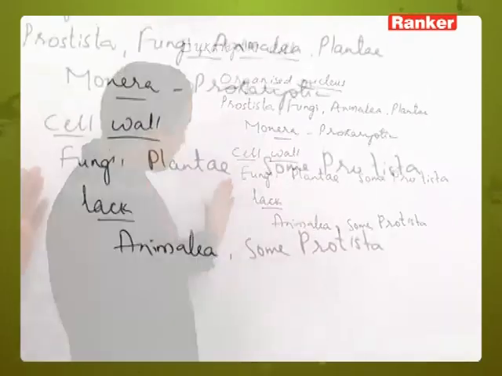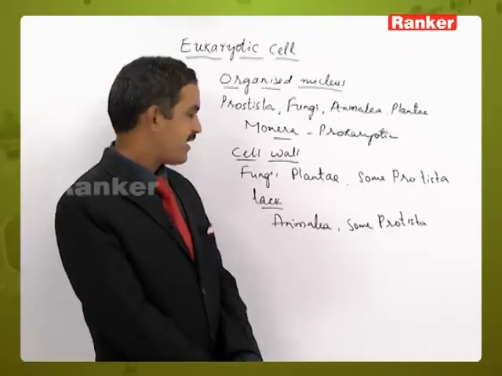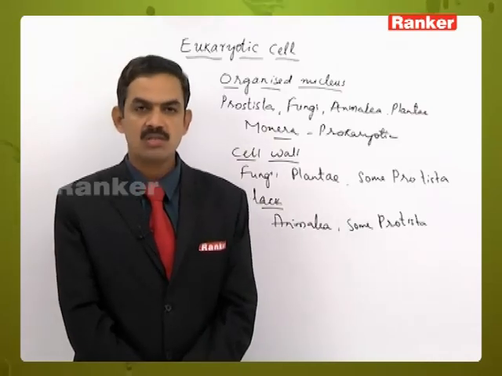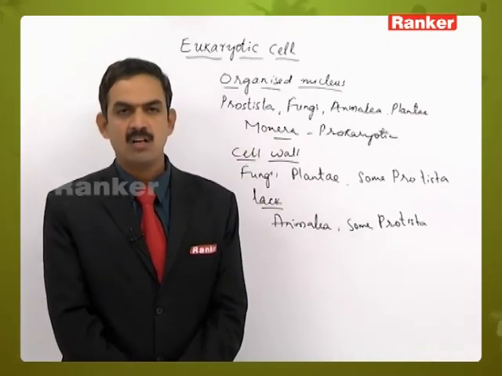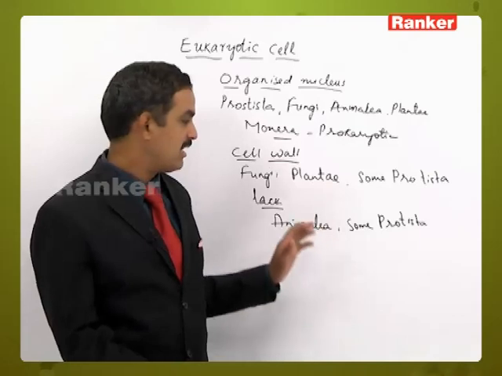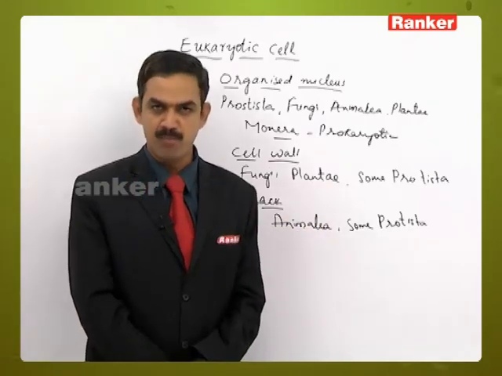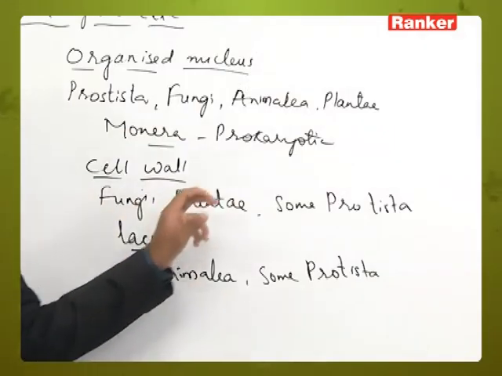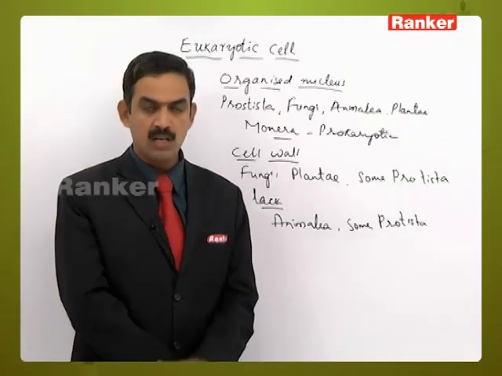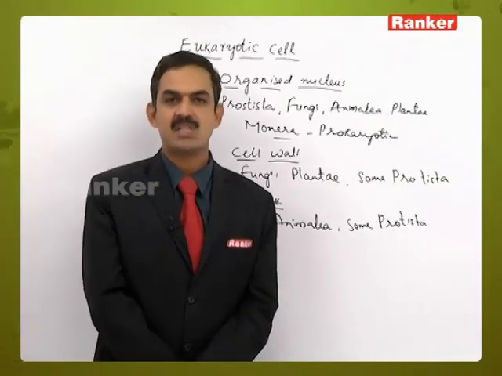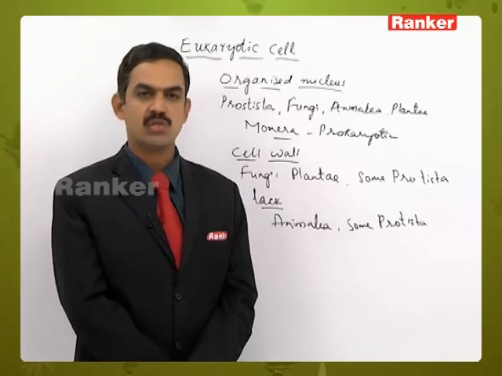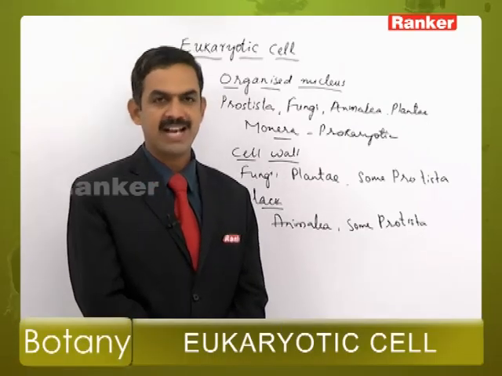And in Animalia and some protistans, where the cell wall is absent, the outermost delimiting structure of that particular cell is the plasma membrane or the cell membrane. And of course, the fungi, Plantae and some protistans which have the cell wall also contain the plasma membrane just inner side to the cell wall. So, that type of deviation can be seen.